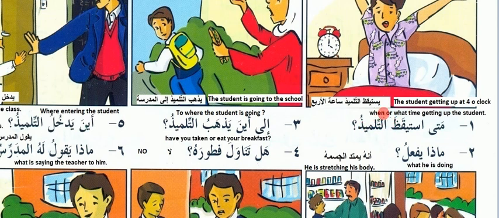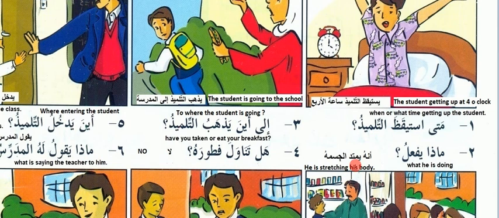When, or what time, is the student getting up? Tilmidh means student. Istayqaza means get up. Mata means when. Now we have to answer about this. Yastayqizu at-tilmidhu as-sa'ata ar-rabi'a. The student gets up at 4 o'clock. So rabi'a, 4 o'clock. Yastayqiz, he gets up. At-tilmidh, the student. Madha yaf'alu? What is he doing?